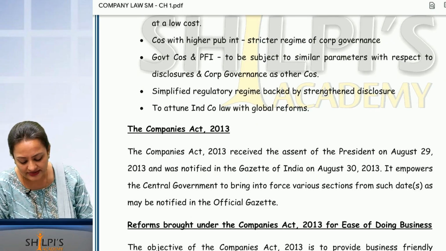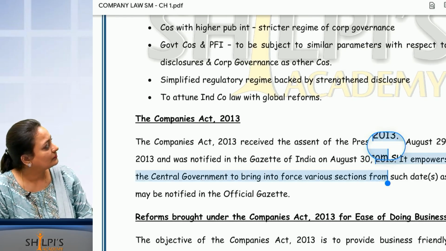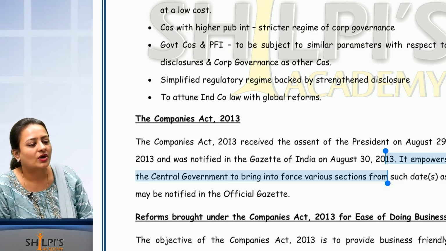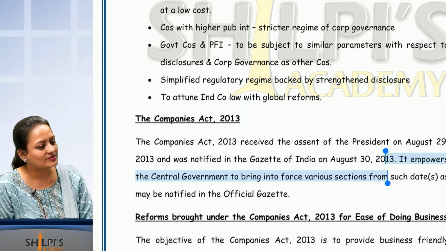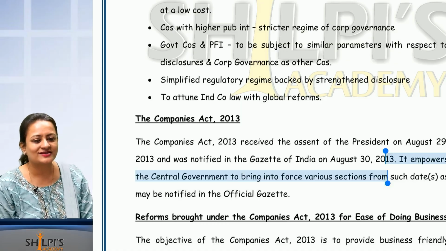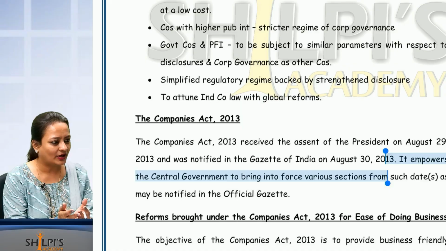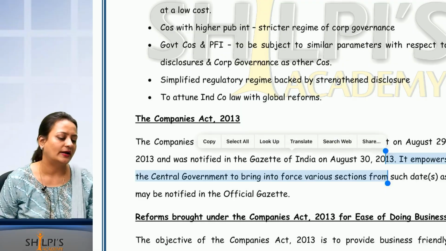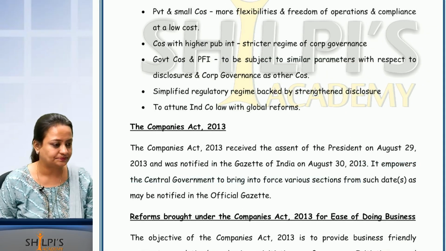Alright. Next is, what is the next line? To attune Indian company law to what is happening globally, Indian company law also has to move accordingly. Yes or no? Nowadays we cannot exist as separate countries. The economy is very much a global economy, right? So whatever is happening globally, we should also adapt to it. So global reforms, what is happening, we have to adapt.